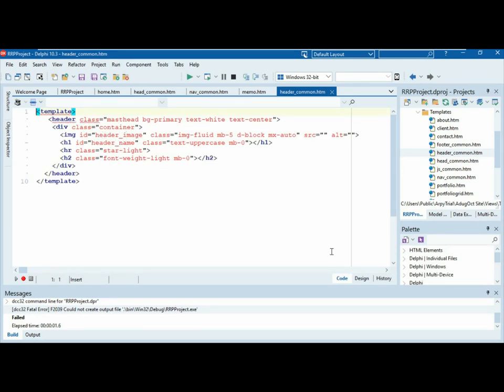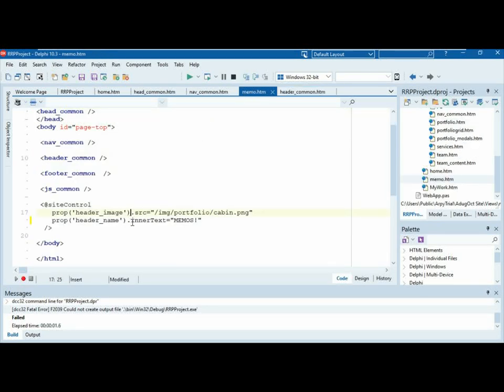So what I can do is use what's called a property, which is basically a React/Vue kind of term, where it says go find me this object and I want to change some of the properties of it. So I want to change the style of header image to display none.